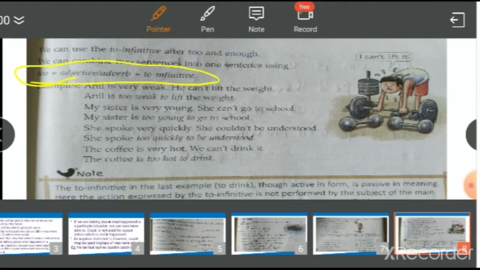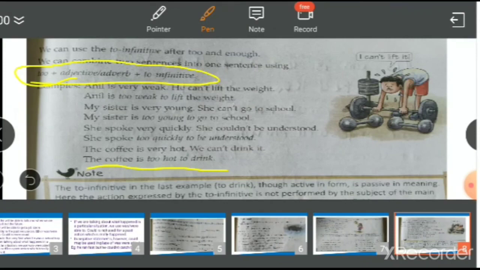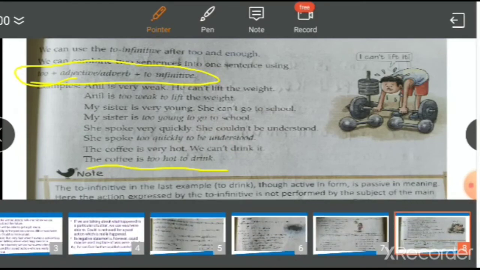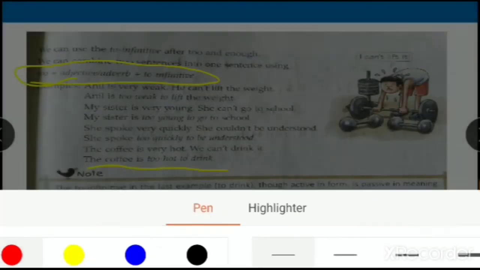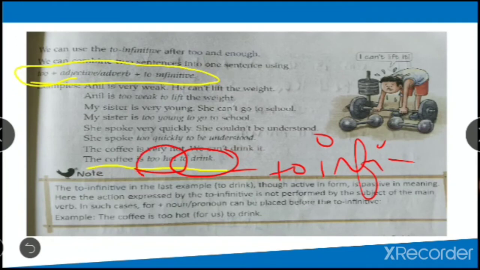See the example over here. The coffee is too hot to drink. Now, if it was only the to infinitive, we could have done it with to drink. That is the to infinitive, right? Too hot, see the formula? Too hot is an adverb, and to drink is the to infinitive. Clear?